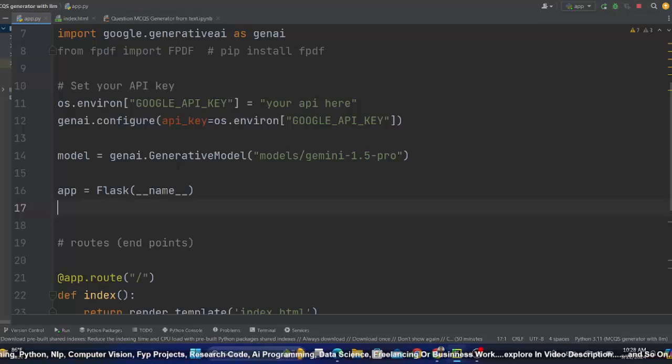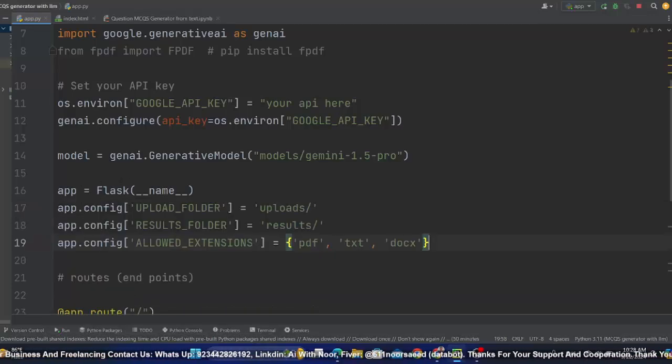That will store the uploaded files, and the result will store the saved files. When you want to save the generated text to PDF or TXT, then you also need to save it to a folder dynamically.